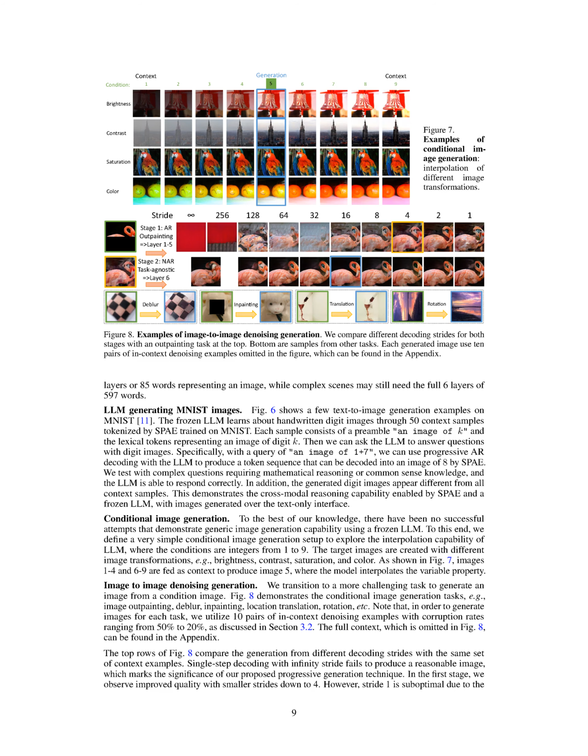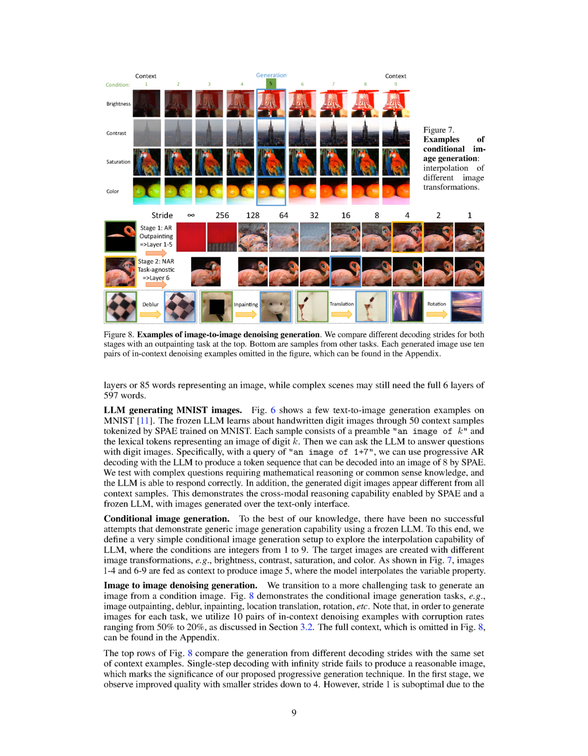Once trained, we could ask our model to generate images in response to questions. For instance, if we asked for an image of 1 plus 7, the model would generate a sequence of tokens that, when decoded by SPAE, would produce an image of the digit 8. We tested the model with more complex questions that required mathematical reasoning or common sense, and it was able to respond correctly. The images it generated were unique, not just copies of the examples it had been trained on.